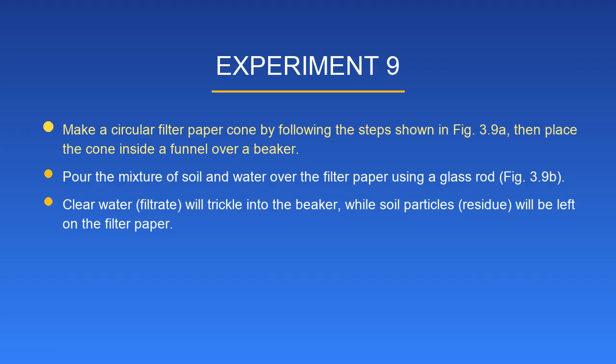Then place the cone inside a funnel over a beaker. Pour the mixture of soil and water over the filter paper using a glass rod. Fig. 3.9b. Clear water, filtrate, will trickle into the beaker, while soil particles, residue, will be left on the filter paper.